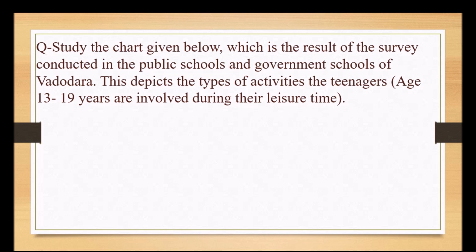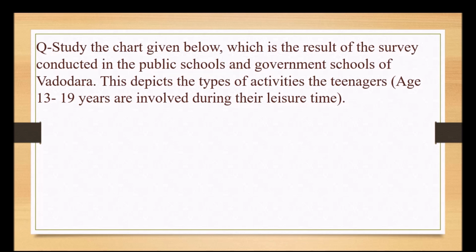It is the result of the survey conducted in the public schools and government schools of Vadodara. So in our chart, we are going to talk about two schools' results: one is public school, another is government school. This depicts the types of activities the teenagers, that means age 13 to 19, are involved in during their leisure time.